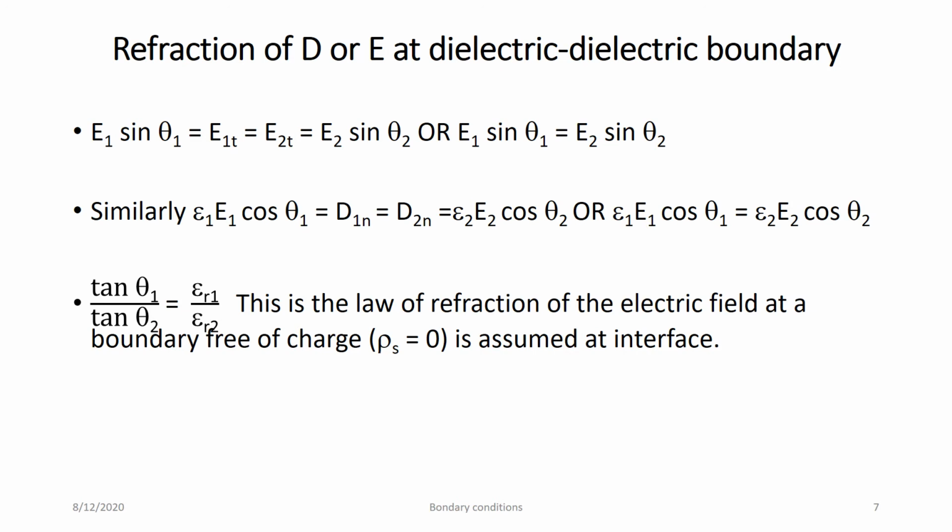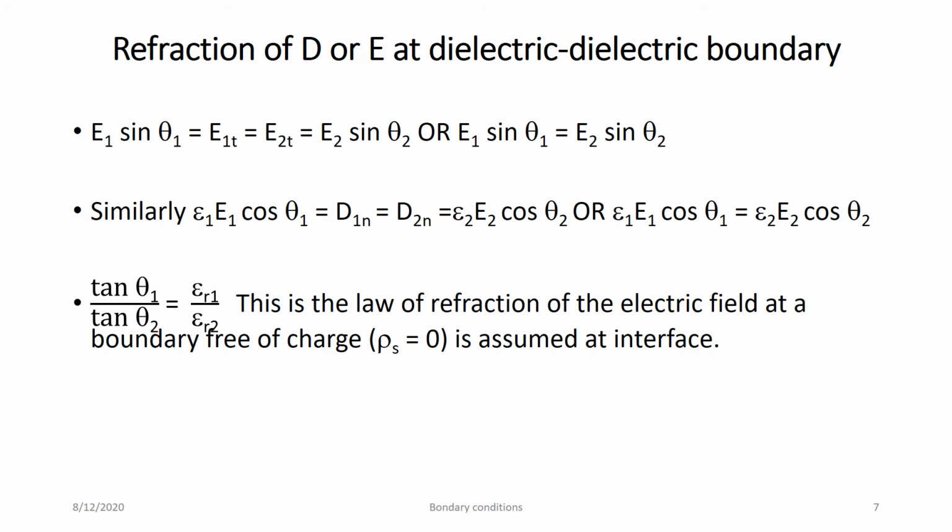Similarly, for D, D1n is equal to epsilon 1 E1 cos theta 1 and D2n is equal to epsilon 2 E2 cos theta 2. Or we can write epsilon 1 E1 cos theta 1 is equal to epsilon 2 E2 cos theta 2.